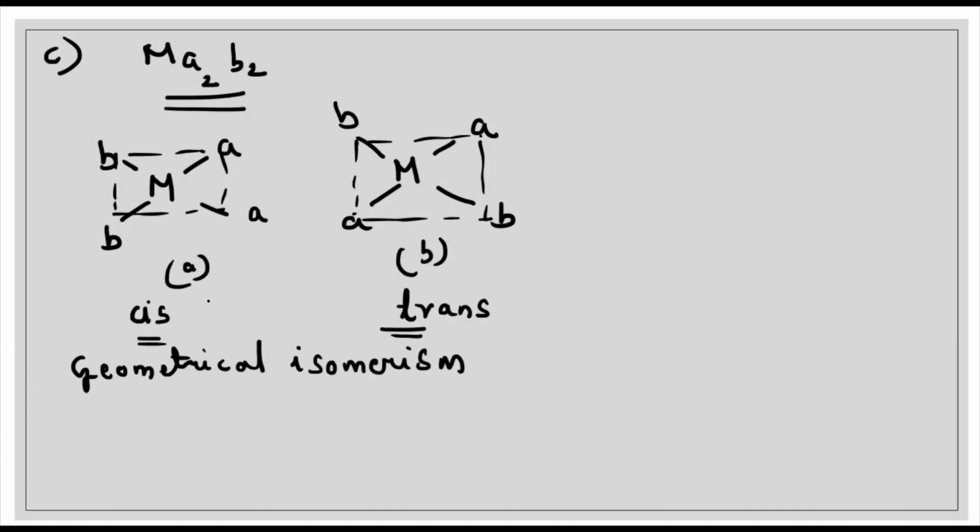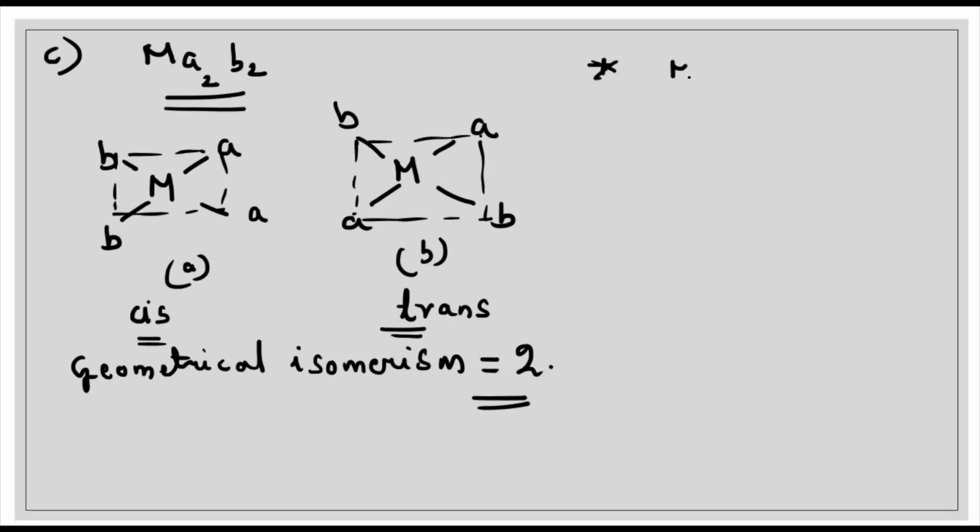Now how many geometrical isomers are possible in this case? Yes, you are right. Two geometrical isomers are possible. What are they? Cis and trans. Now one more thing to remember. It's not always possible to draw such structures.